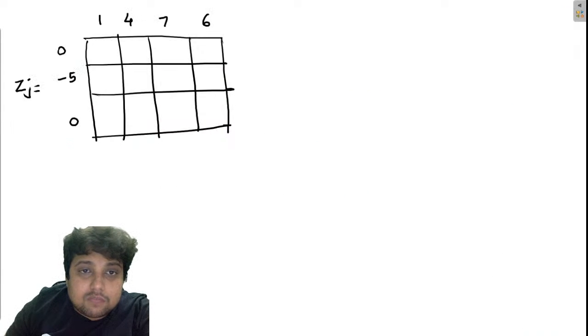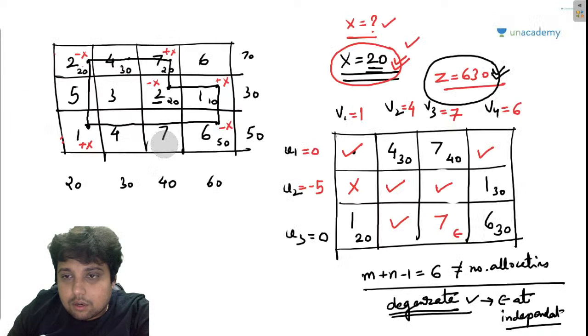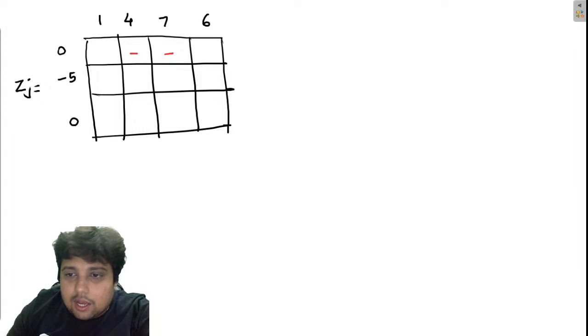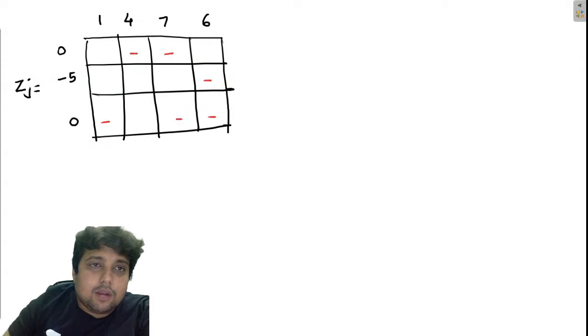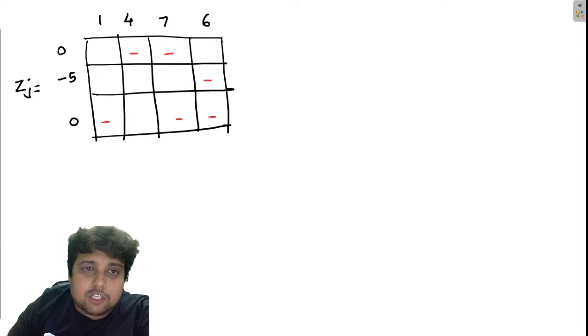These are the positions which have allocations. Now I will be writing zj for these positions. So 0 plus 1, 1. 0 plus 6, 6. Minus 5 plus 1, minus 4. Minus 5 plus 4, minus 1. Minus 5 plus 7, 2. 0 plus 4, 4.